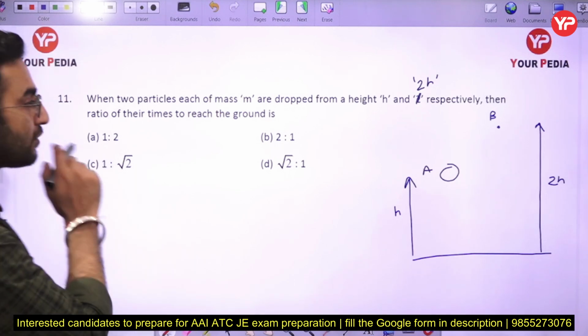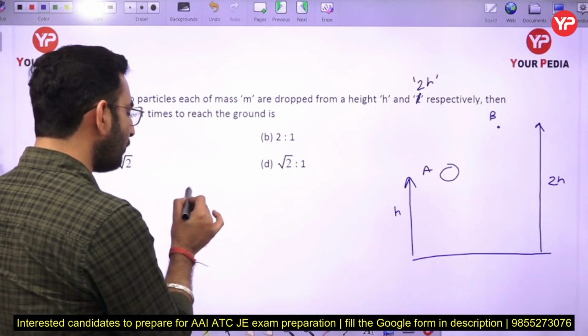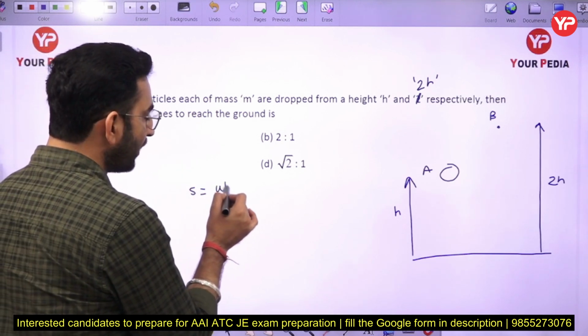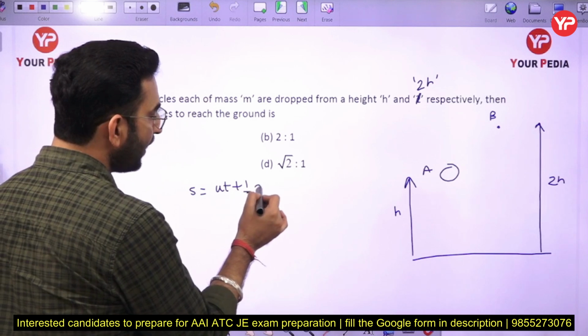So in this case, according to Newton's law of motion, we know that S is equal to ut plus half at square.